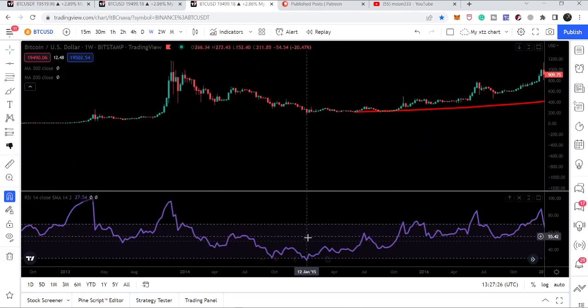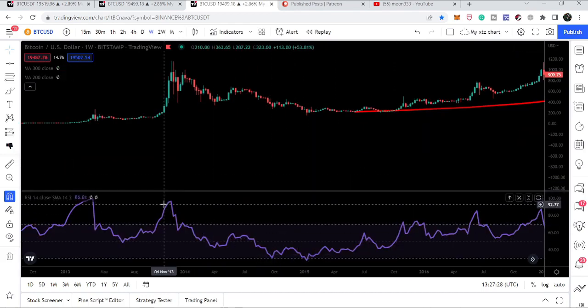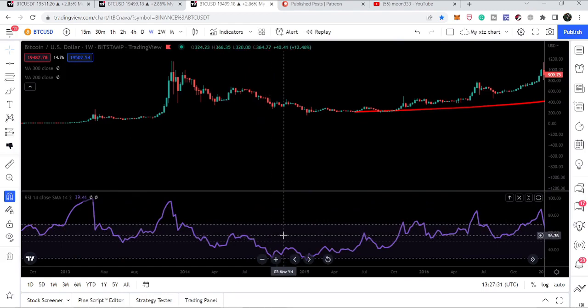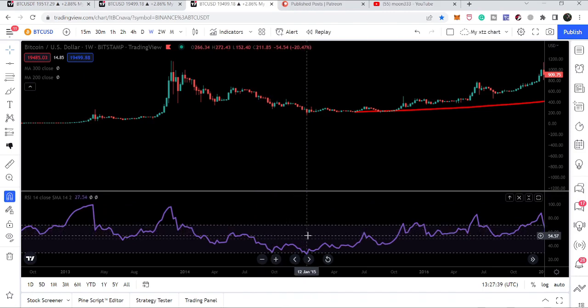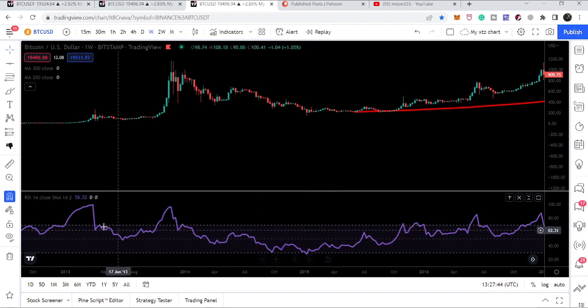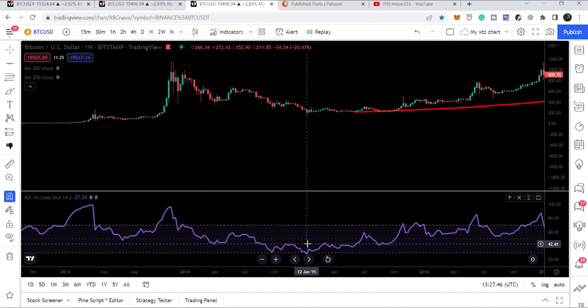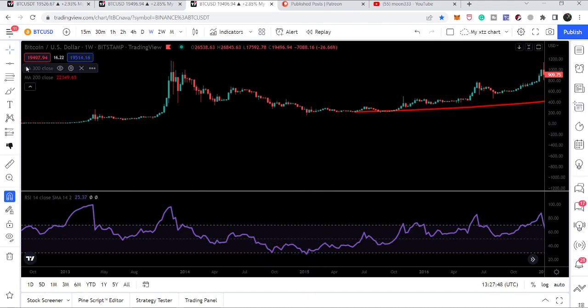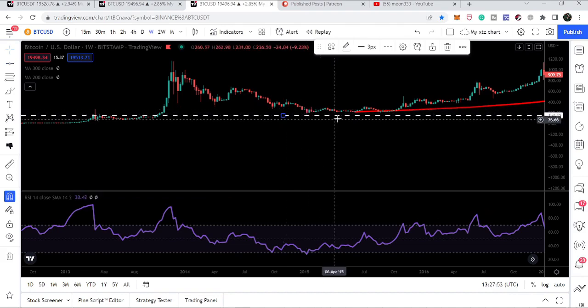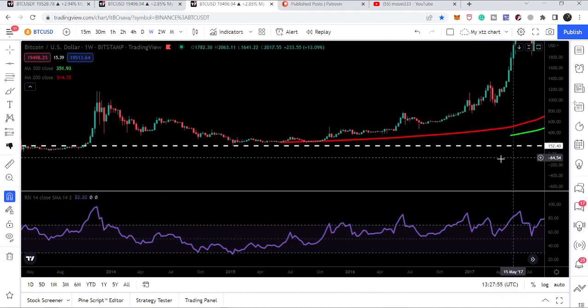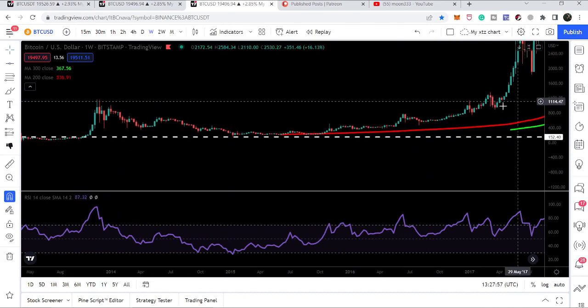Now let's take a look from here. After entering the overbought zone, it first entered the oversold zone here. Here we had the RSI value of 30.37, so it is not an oversold zone. Here we entered the oversold zone in January 2015 when we had the value 27.54. You can see here we found the bottom. And this was the longest wick, and then you can see that Bitcoin started a very big move.